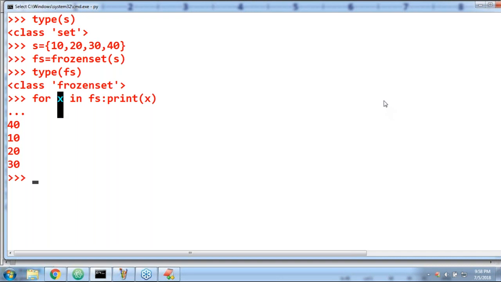Yes, you can pass any sequence, Suprat Kumar. It need not be a set. A list you can pass, a tuple you can pass, a string also you can pass, no problem at all. Whatever sequence you pass, the equivalent frozen set is going to be created by default.